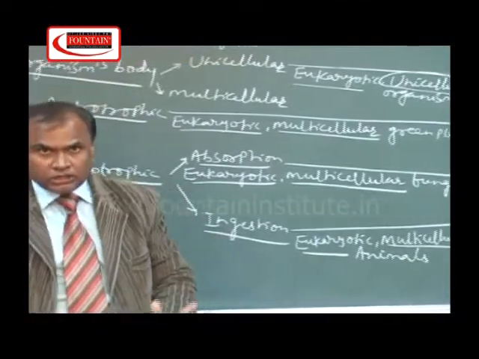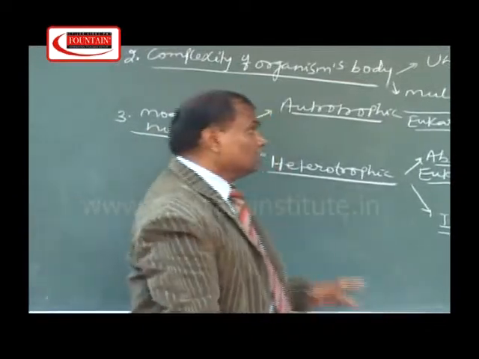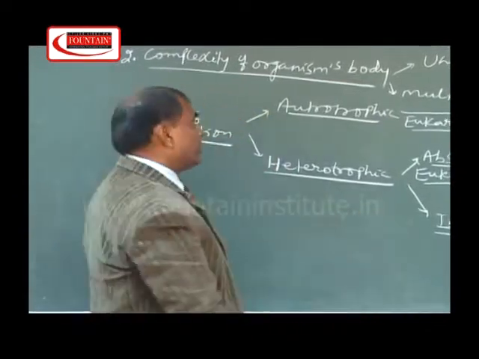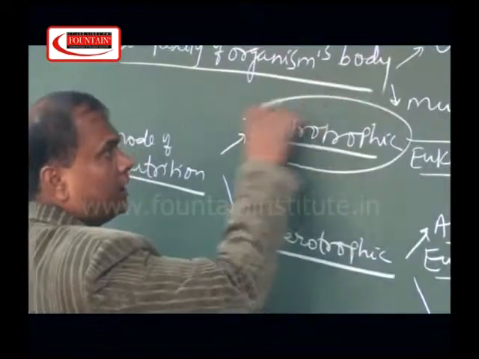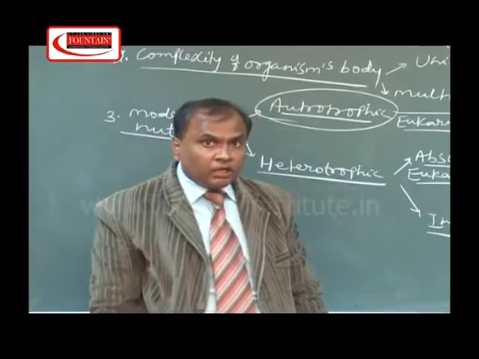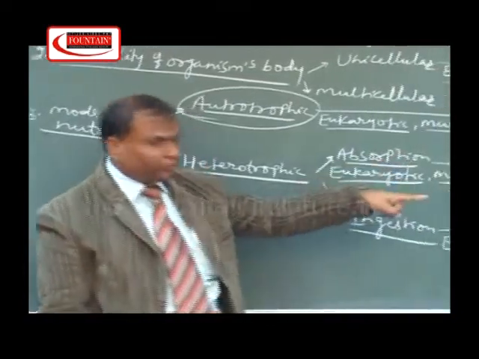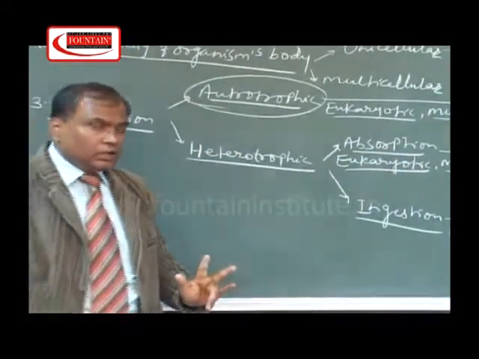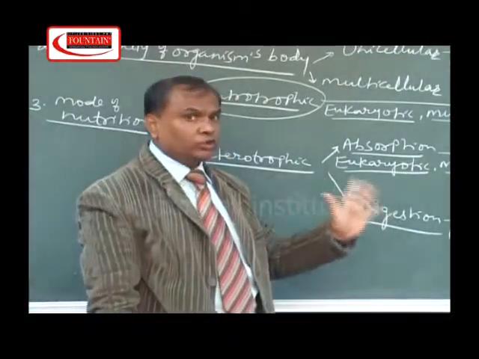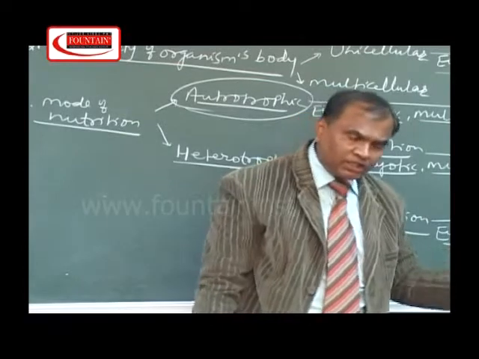The third demerit was that autotrophic and heterotrophic organisms are placed in the same kingdom. This demerit is also not in the 5 kingdom system, because for autotrophic organisms, Whittaker formed a single kingdom, that is the kingdom Plantae. For heterotrophic organisms, he framed 2 kingdoms, that is kingdom Fungi and kingdom Animalia.